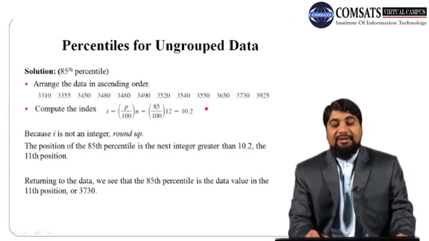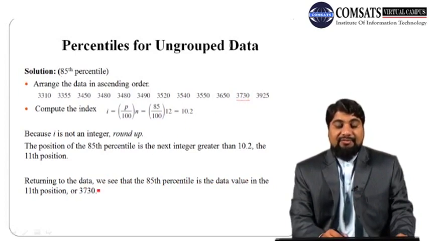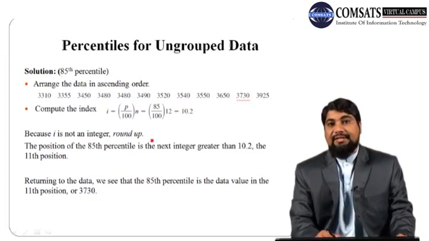Returning to the data, we see that the 85th percentile is the data value in the 11th position, this value 3730. So 3730 is the 85th percentile.